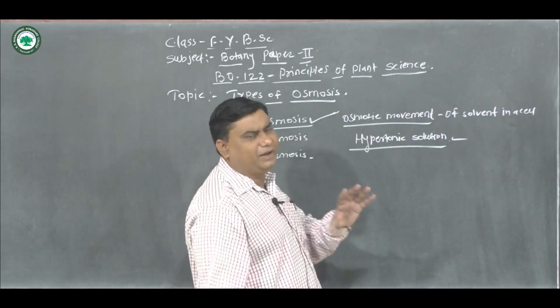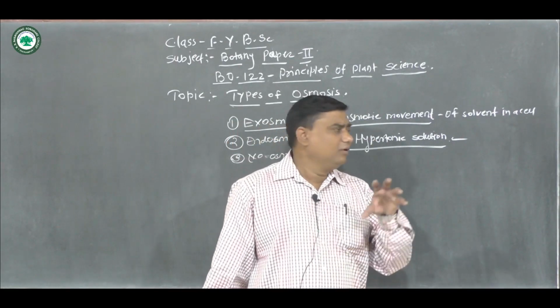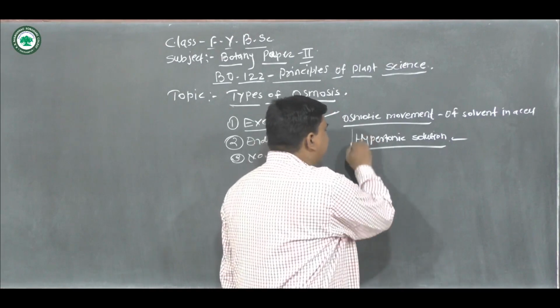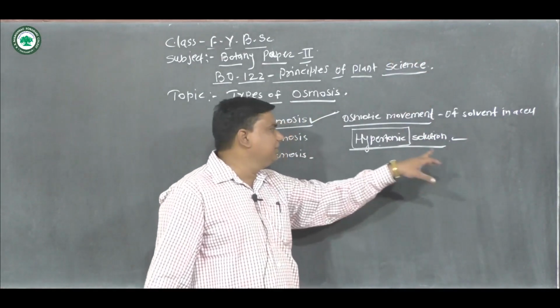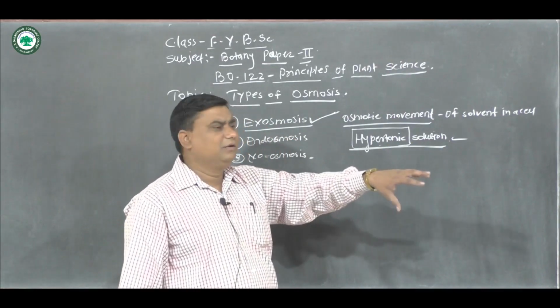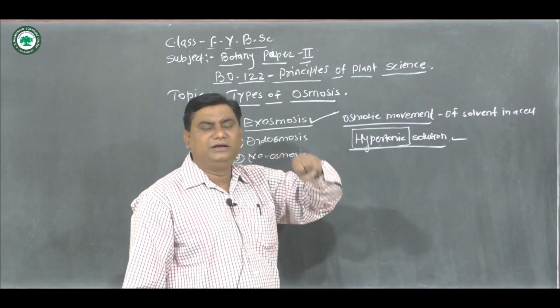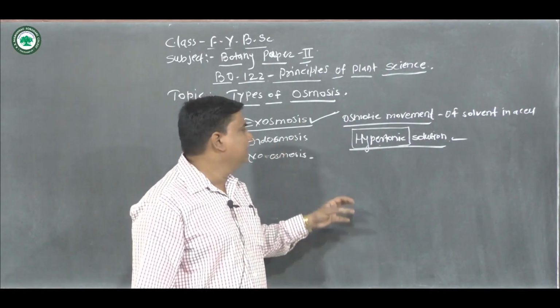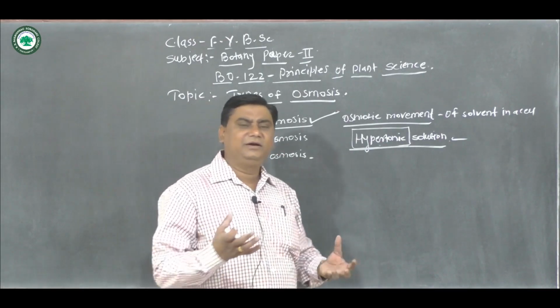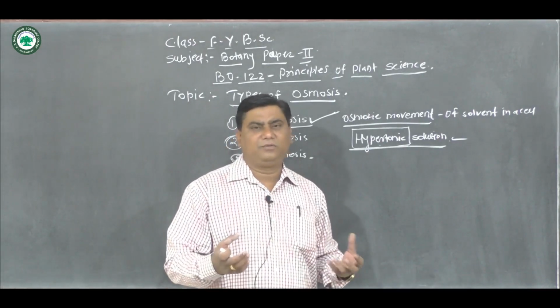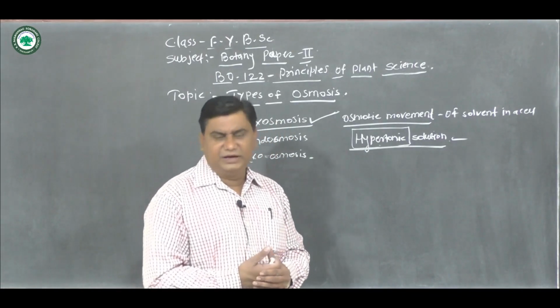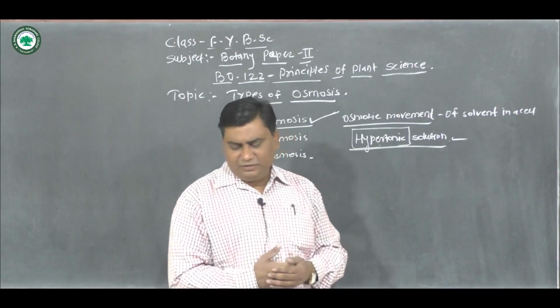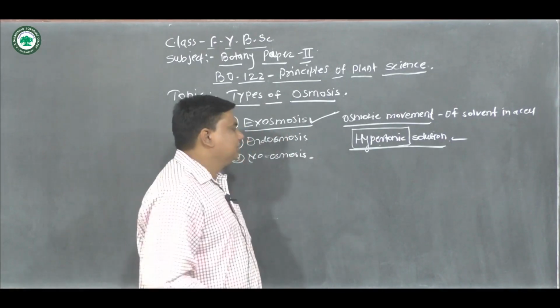In very simple terms, when the cell is kept in the hypertonic solution, water from the cell sap comes out and the cell becomes dehydrated or shrinks, and this shows exoosmosis.